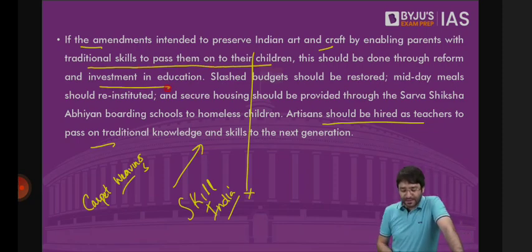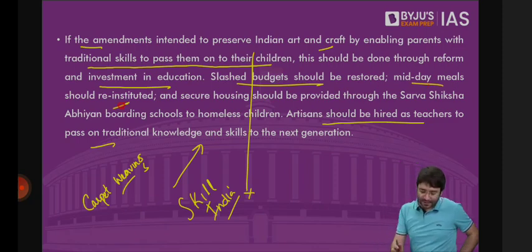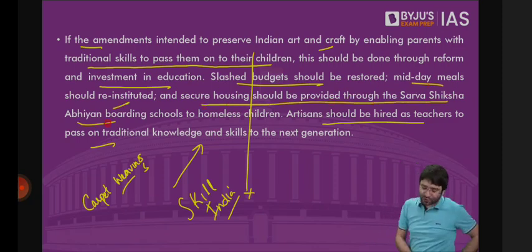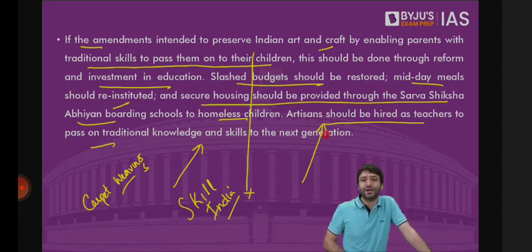The budget should be restored, because the budget allocated to school education has been slashed multiple times. Give money back to school. Midday meals should be reinstituted. There have been some states where midday meals have been stopped. Secure housing should be provided through Sarva Shiksha Abhiyan boarding schools to homeless children. Those who are homeless should be given boarding facilities. And then these artisans should be hired as teachers to pass on this traditional knowledge to the next generation. That is how we can make this law better.